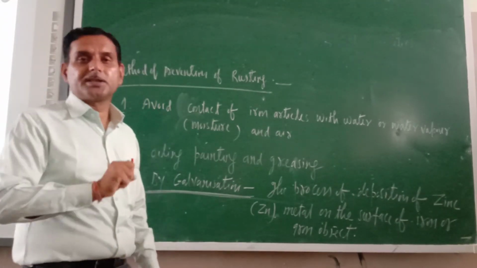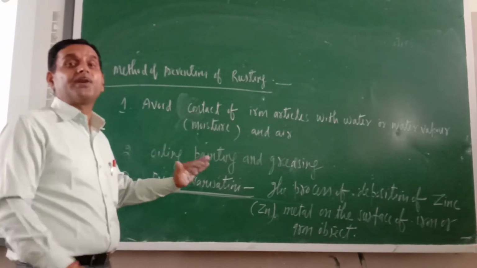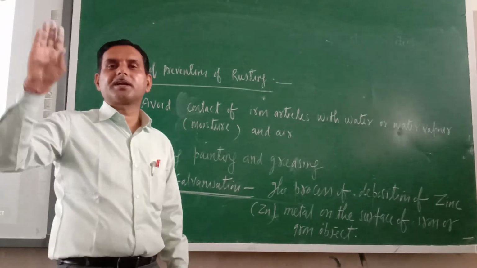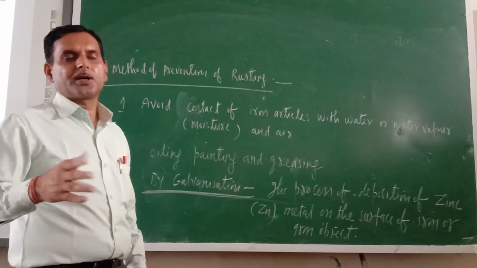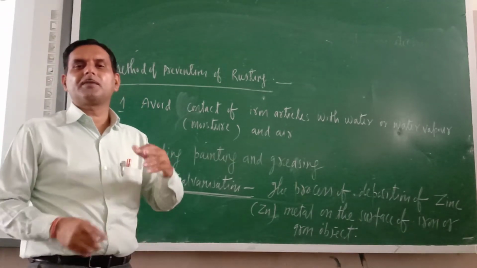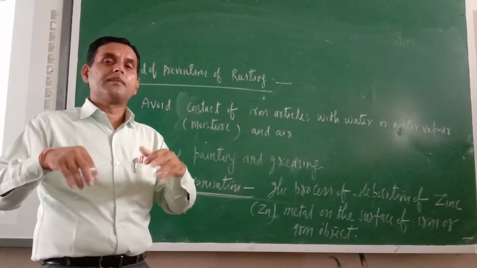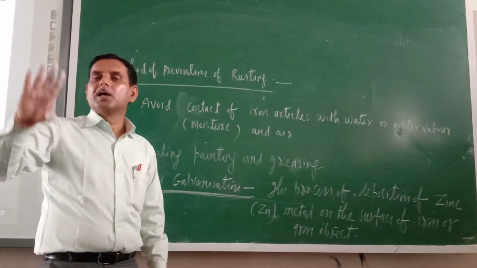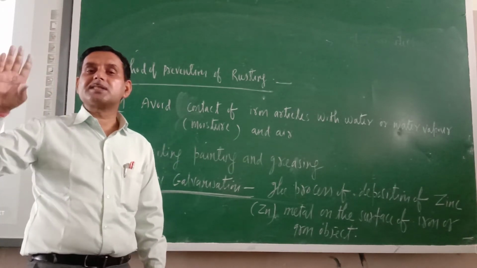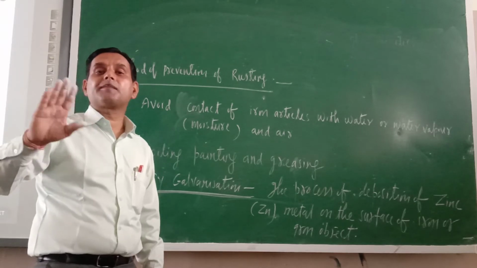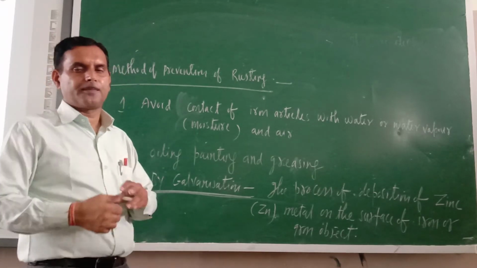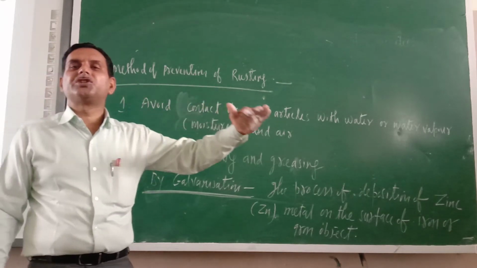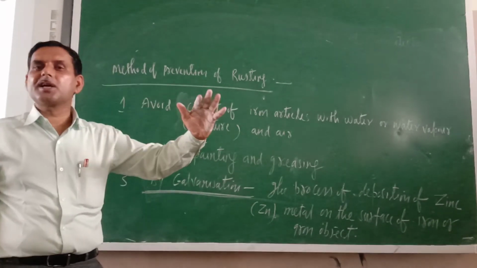Now the question arises here: how does galvanization prevent rusting? Just try to understand. You might have heard about the reactivity series in the lower classes, in 8th class. I am supposing that you don't have any idea about it, so I will tell you. The reactivity series is nothing but a series of metals in which the metals are placed on the basis of their reactivity. So just see, iron is less reactive than zinc.